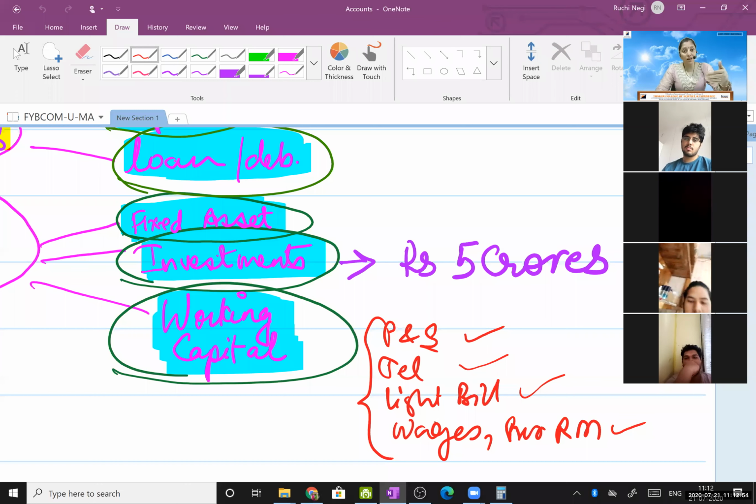Okay, so to run the house, daily expenses of the house like purchase of vegetables, filling up the ration, like filling up the dal, rice, all these things, the necessary requirements for the home, like daily expenses. Then what do we have? We have vegetable expense, we have milk expenses, traveling expenses. Nowadays there are no traveling expenses, but earlier there used to be. Like you go to college daily, so you don't go free of cost, right? You need to hire a rickshaw or a bus or you come by train.